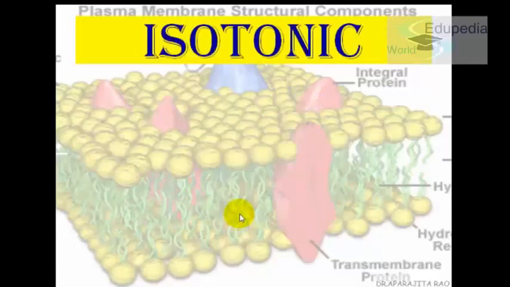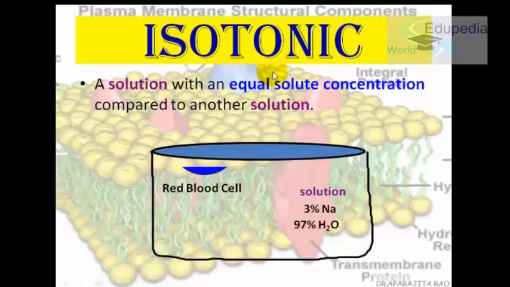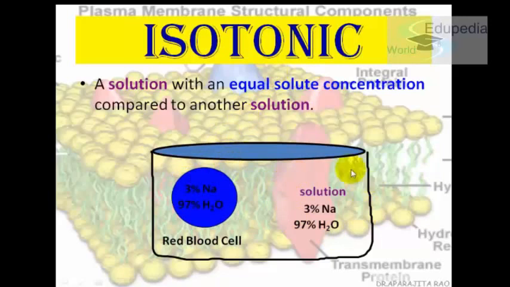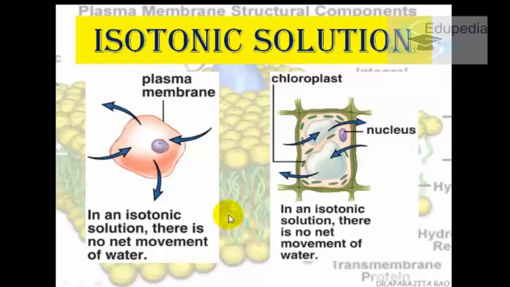And last comes isotonic. Iso means equal. So equal solute concentration is there. This is the cell and this is the solution. So it can move either way. It hardly matters. So what happens when we have an isotonic solution? In an isotonic solution, there is no net movement of water because the amount that comes in is equal to the amount that goes out.